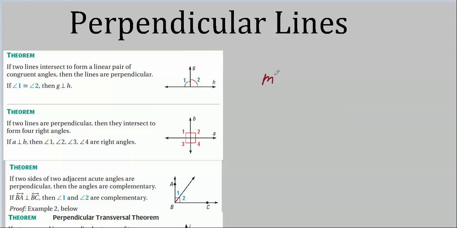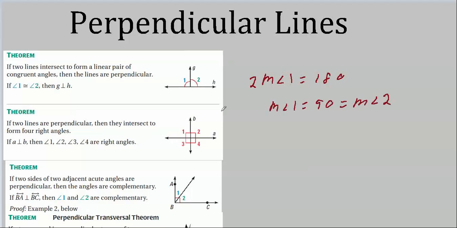So we can just pick one. Let's say the measure of angle 1, and multiply it by 2. And that has to equal 180. Why? Because we'd write the measure of angle 1 plus the measure of angle 2 equals 180. Since they're both equal, we just substitute either one. We could have written 2 times the measure of angle 2 equals 180. Either way, we get that angle 1 equals 90 equals the measure of angle 2. See?